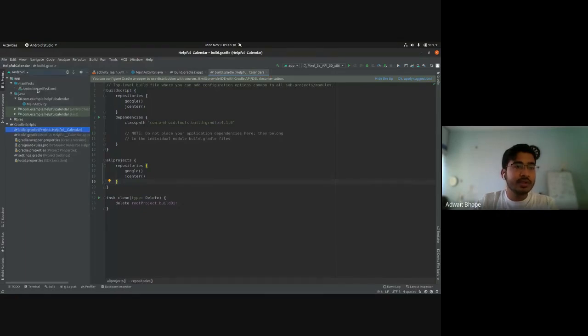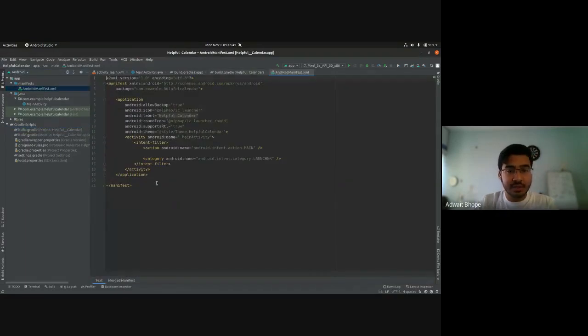What we do need to look at is this file, AndroidManifest.xml. You'll find it under the manifests folder. Even this file just lists out some general information about your application. So you have the icon over here, you have the label, that is the app name, you have the theme, you have different activities that get listed over here. So every time you add a new activity, it creates a new entry over here, so that basically the Android OS knows what kind of activities or how many activities there are in your application when your app is installed.